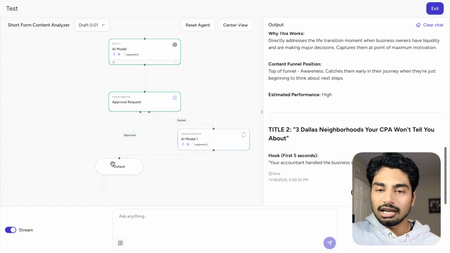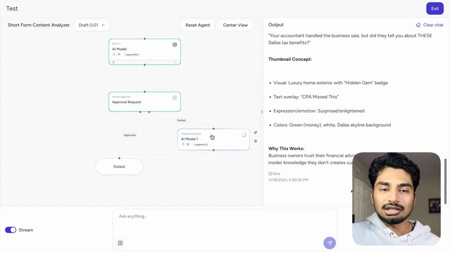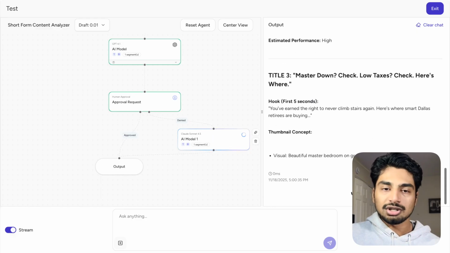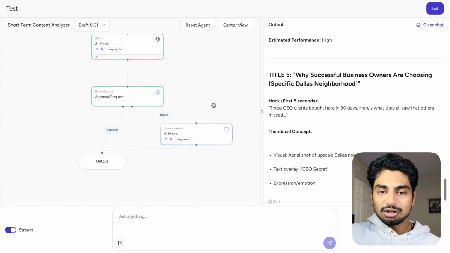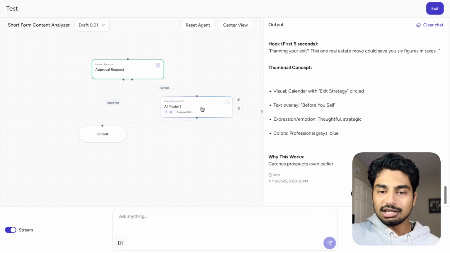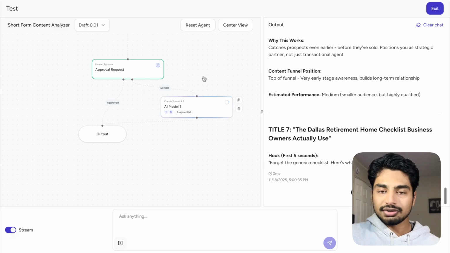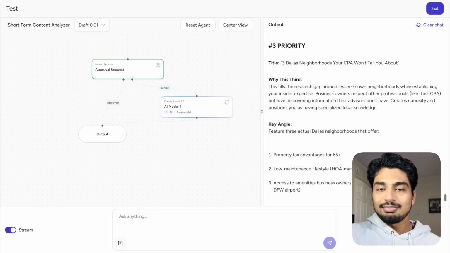But just for demo's sake, I want to show you sort of what's possible, just in case you don't like stuff. You could loop stuff. You could do multiple iterations with multiple different models here. Again, this is a bare bones example of what is possible. So here it's spitting out YouTube concepts for us, because within this prompt, I'll show you after that, I asked for YouTube. And as this is generating, guys, this is a massive, massive document.